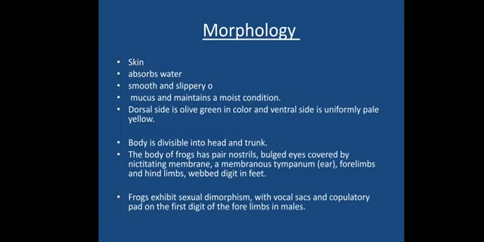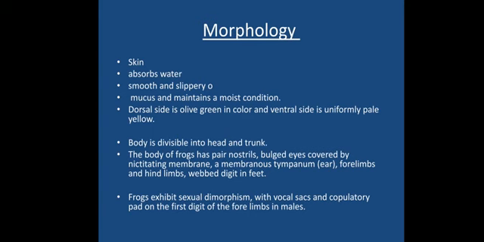Now let us see the morphology of the frog. The morphology starts with the outermost skin. The skin is glandular and absorbs water. It secretes a mucus-like substance, due to which the skin of the frog will be mostly moist, smooth and slippery, because of the glandular secretions. It secretes mucus and maintains a moist condition.